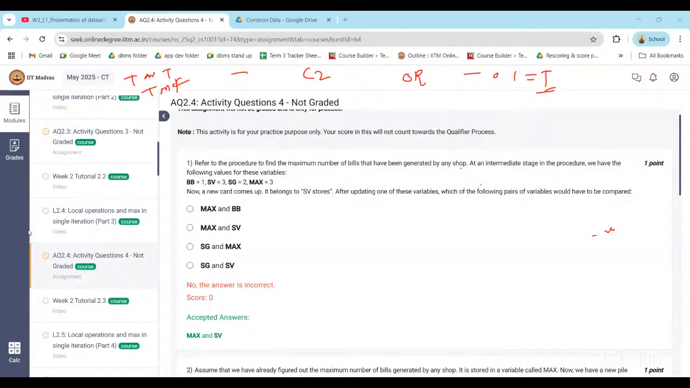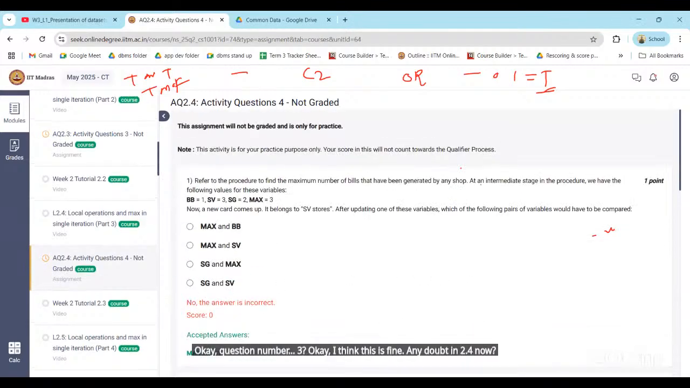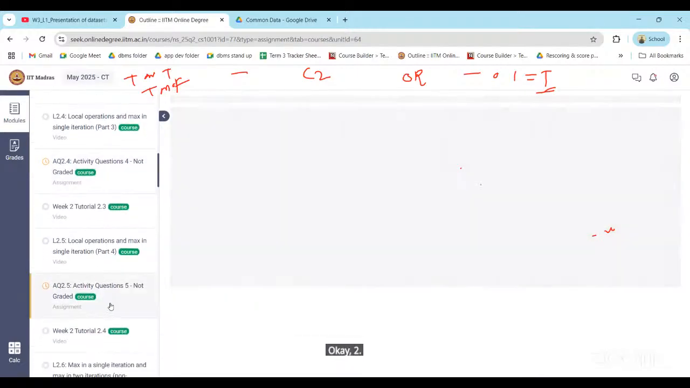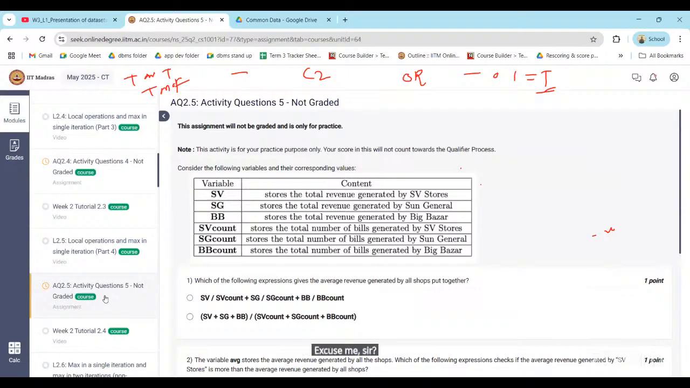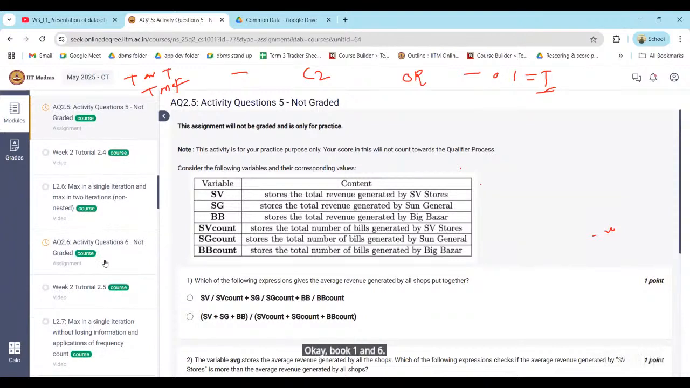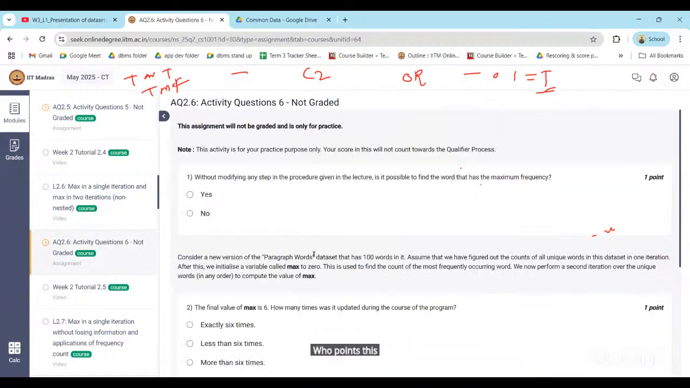Excuse me, sir. Okay, question number 3. Okay, I think this is fine. Any doubt in 2.4 now? Excuse me, sir. No. Okay, 2.5. Anyone? No. Okay. 2.6. Yes, sir. Question number 2 and 3. Question number 2 and 3. which activity? 2.5. 2.6. 2.6. Question number 2 and 3.